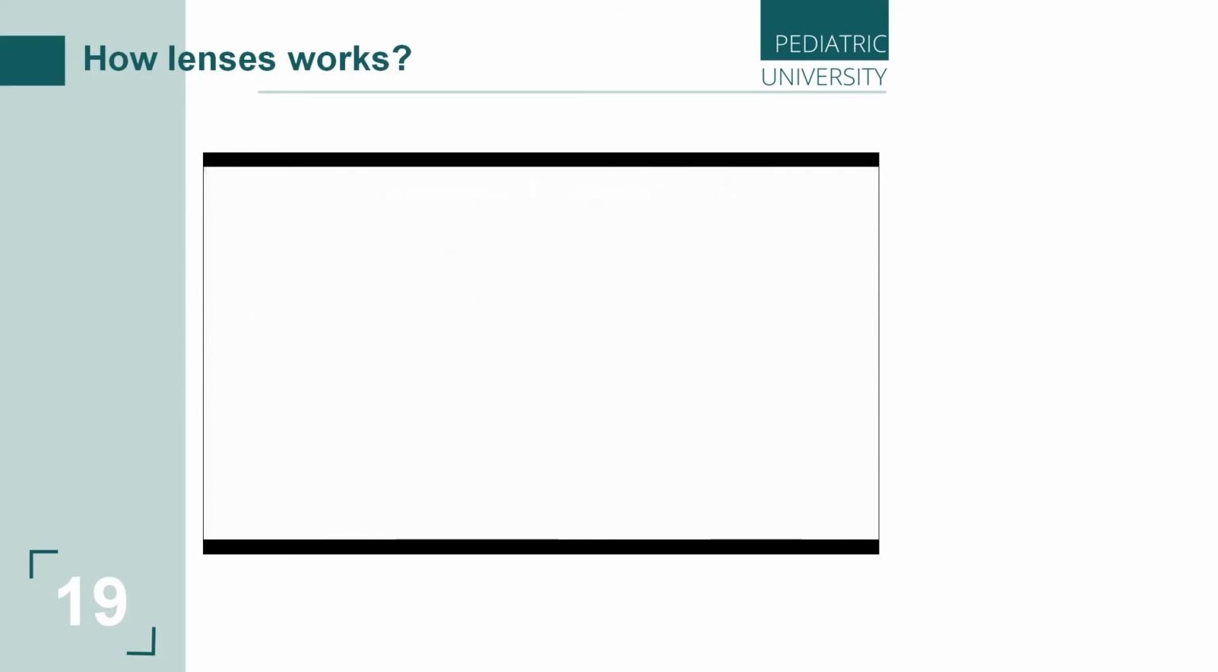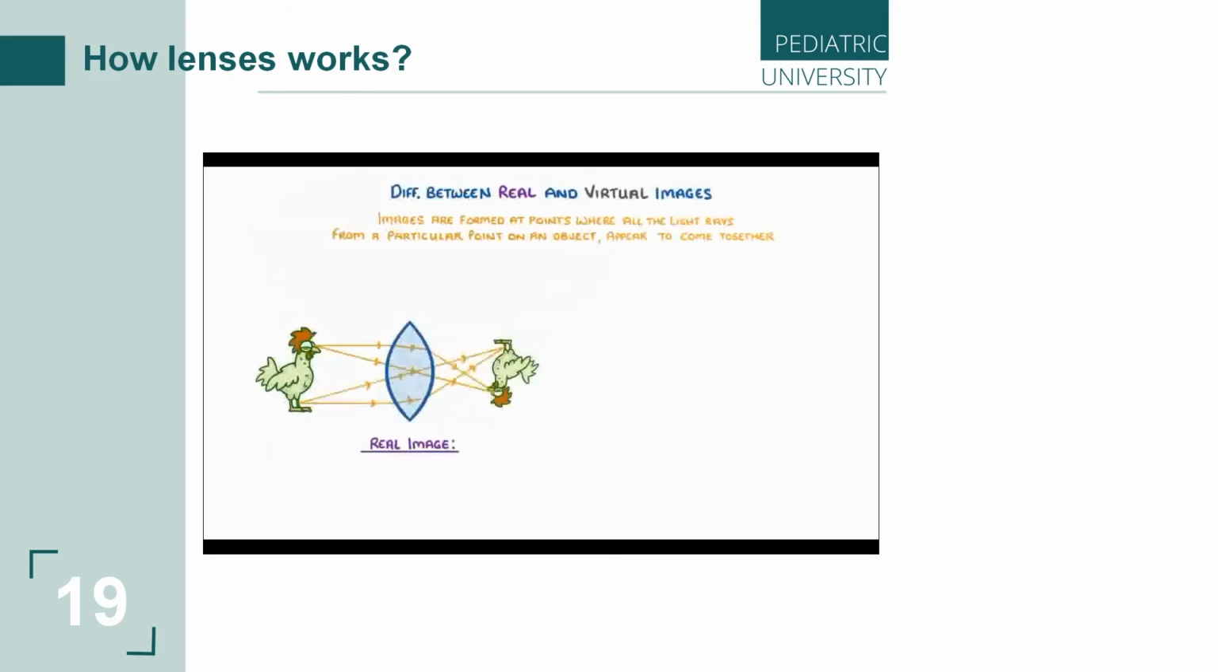The last thing we need to cover is the difference between real and virtual images, which, to be honest, is kind of a weird concept, so just bear with us and hopefully it'll make sense. Now, regardless of whether it's real or virtual, images are formed at points where all the light rays from a particular point on an object appear to come together.